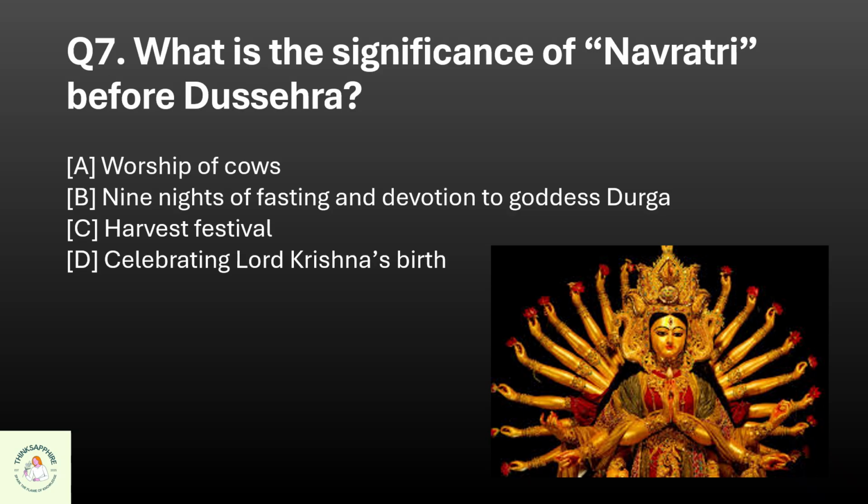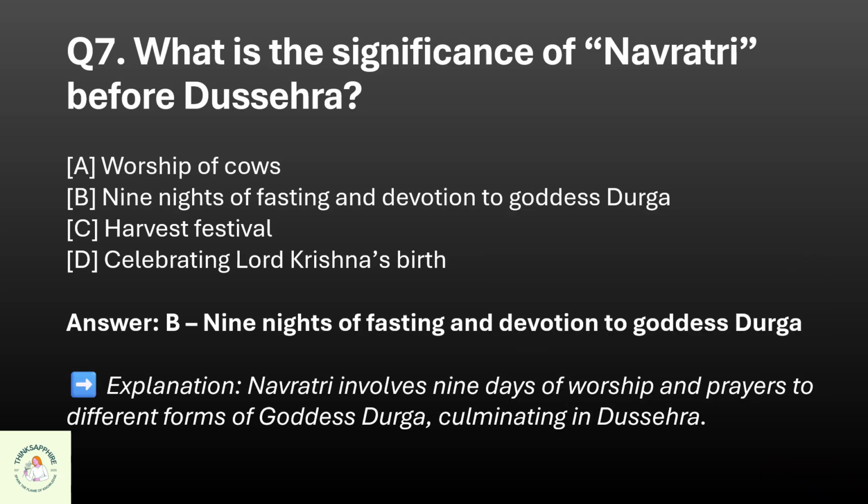Question 7. What is the significance of Navratri before Dussehra? A. Worship of cows, B. 9 nights of fasting and devotion to goddess Durga, C. Harvest festival, or D. Celebrating Lord Krishna's birth? The correct option is B. 9 nights of fasting and devotion to goddess Durga.